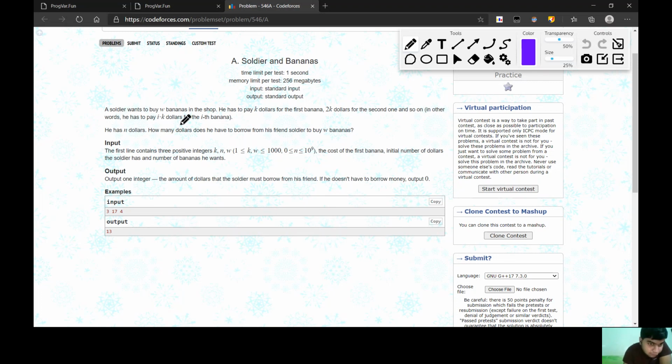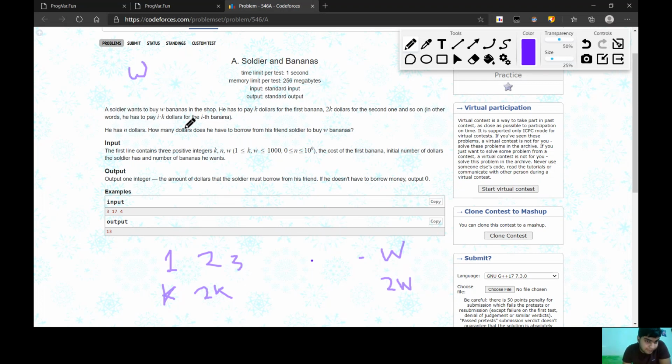So let's see what the question is saying. It says that a soldier wants to buy W bananas. There are W bananas in the shop, let's number them from 1, 2, 3, up to W. He has to pay K dollars for the first banana, 2K for the second, and WK for the last banana, and so on.